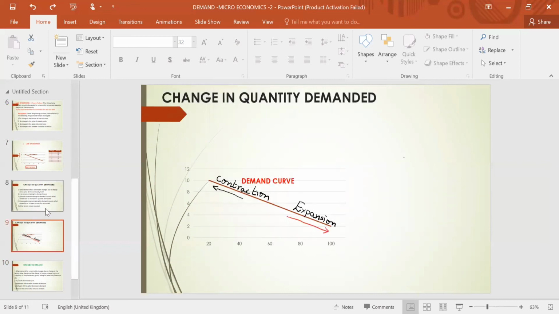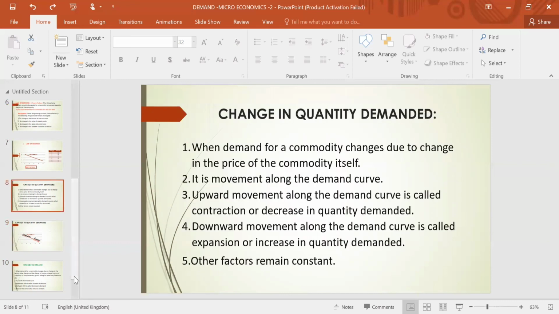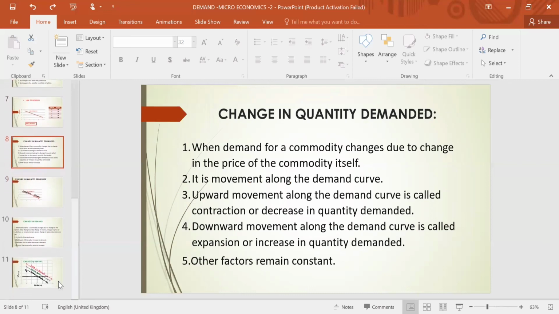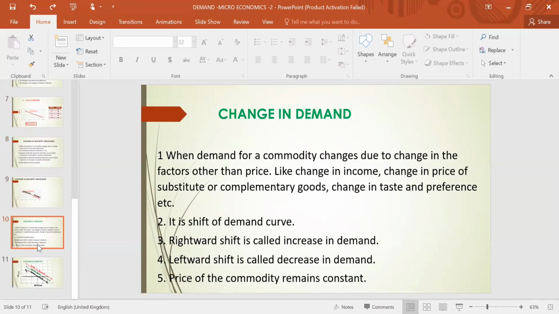This was about change in quantity demanded. But we have some other topic also, which is called change in demand. What is then change in demand? There is a difference. Change in demand means when demand for a commodity changes due to change in the factors other than price. Here the price will remain constant and other factors are changing, and because of change in the other factor, the demand is changing.